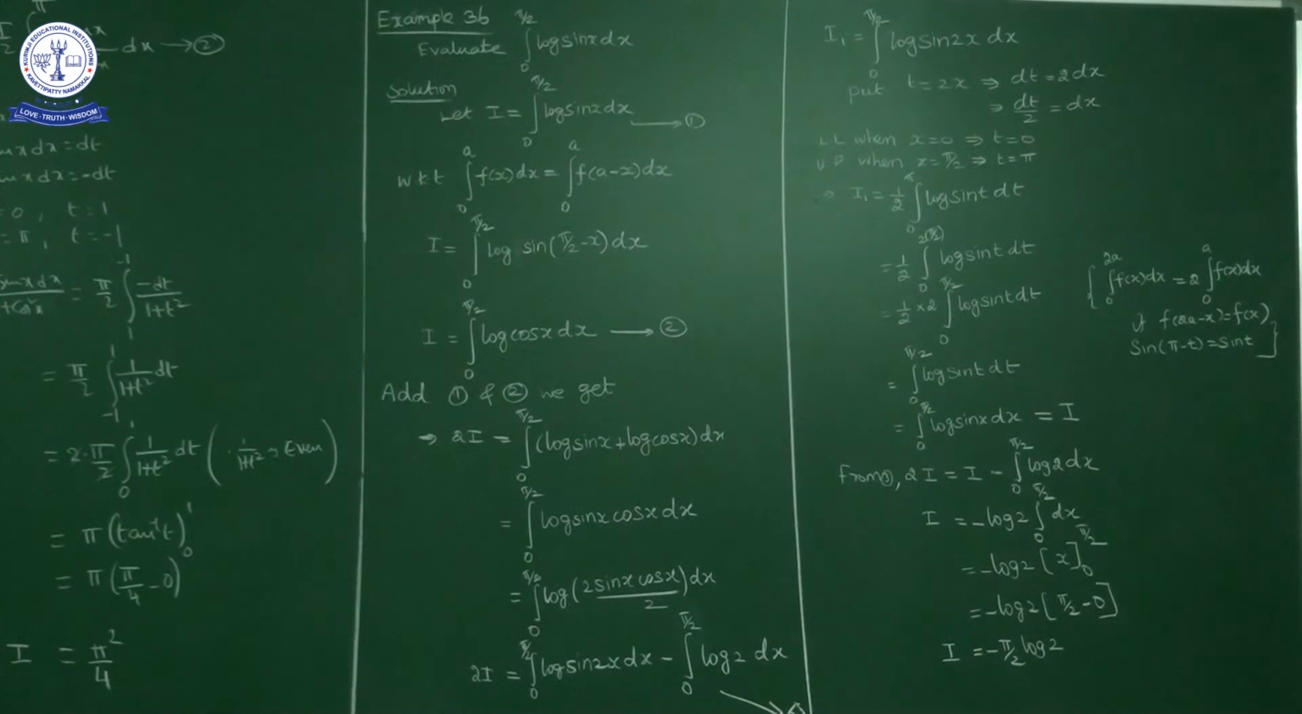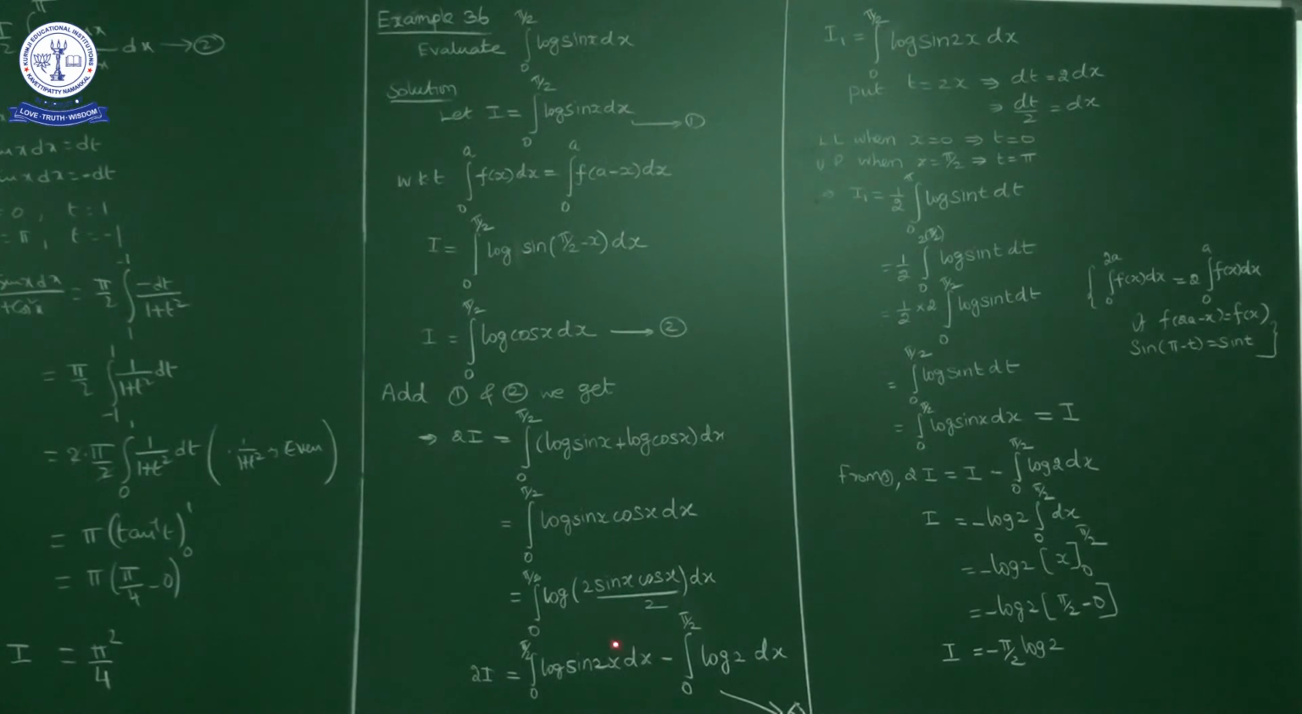Log a by b we can write as log a minus log b. Further, here 2 sin x cos x is what? Sin 2x. So 2y is equal to the integral from 0 to pi by 2 of log sin 2x minus the integral from 0 to pi by 2 of log 2 dx. I will mark this one as 3.